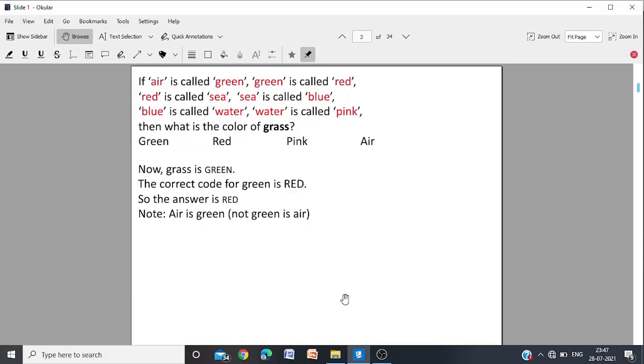So we have the answer. Grass is green. The correct code for green is red. So we have the correct answer being red. Air is green, not green is air. Air is green means if you want to refer to air, you will say green. But I want to refer to green. When you are talking about green, you should call it red. Green is the correct term and the code for it is red.